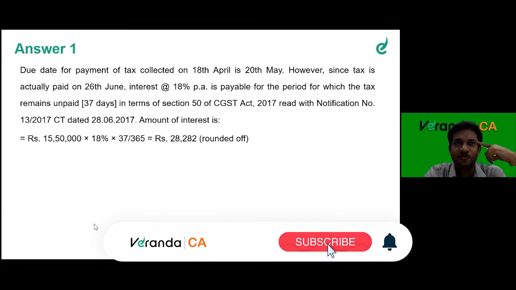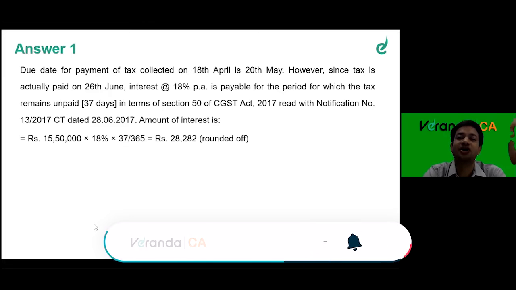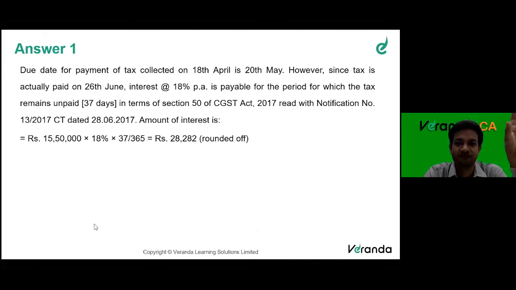Next, one more question I want to ask on interest rate. Let's say, for example, I took a blocked credit, which was ineligible. Some ineligible credit I availed. Then I realized, and I reversed that blocked credit. What is the rate of interest I will have to reverse with?